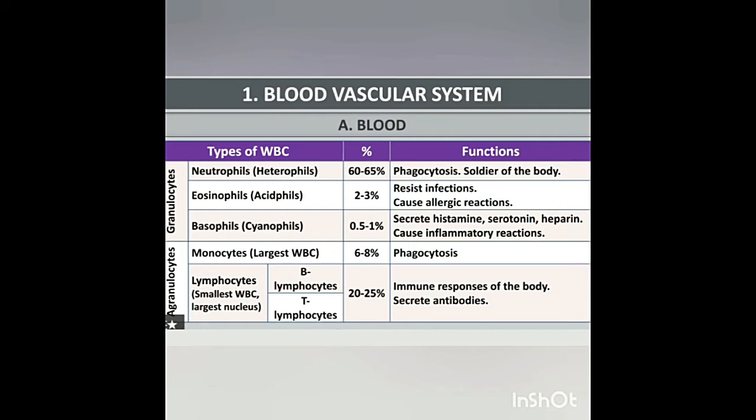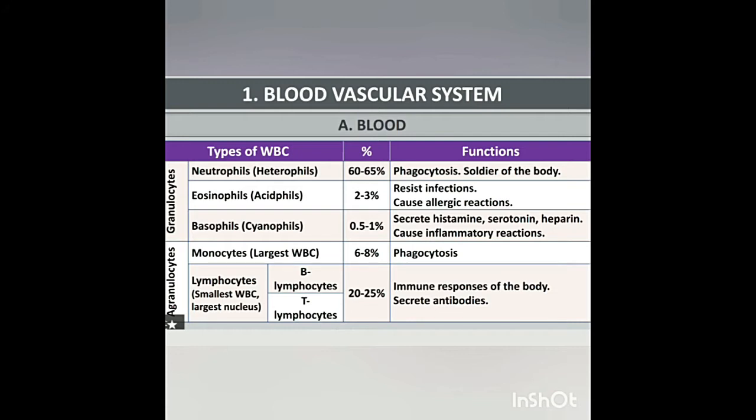First, neutrophil. They are large in size and have a 2 to 7 lobed nucleus. These corpuscles form 60 to 65% of the total number of leukocytes. The numbers increase during infection and inflammation.